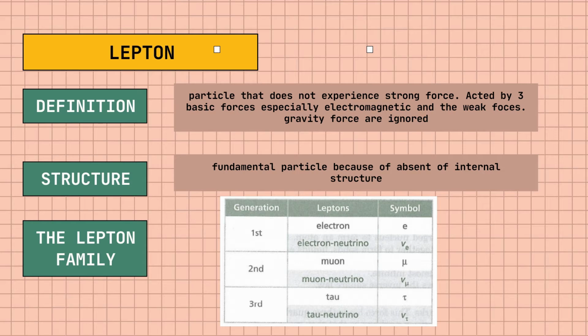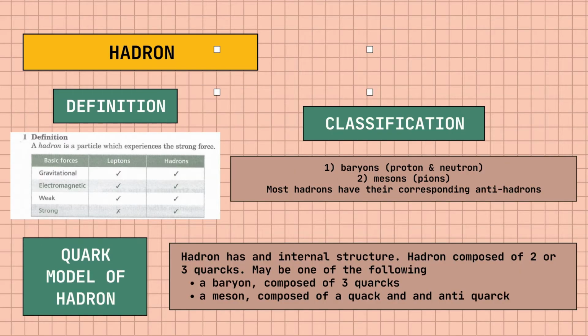Second is the structure. Lepton is a fundamental particle because of its absence of internal structure, meaning it cannot be subdivided into smaller particles. And lastly, there are 6 leptons, each has its corresponding antilepton. Next, for hadron, the definition of a hadron is a particle which experiences the strong force. So if we observe from the table, we can see that leptons and hadrons have many similarities. However, in terms of strong force, lepton does not have it and hadron has strong force.